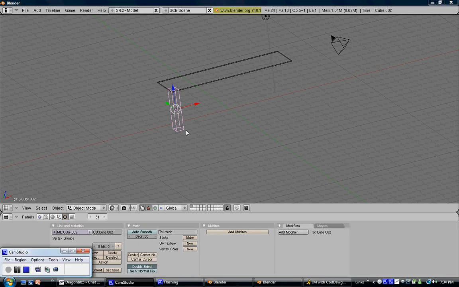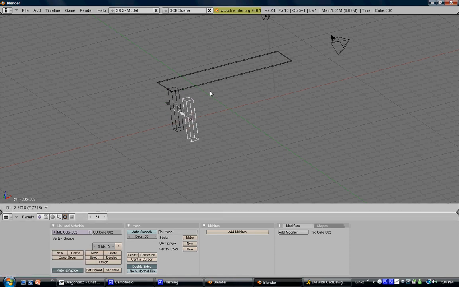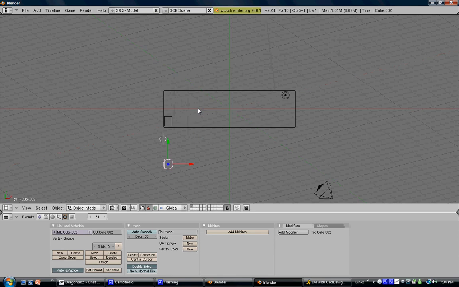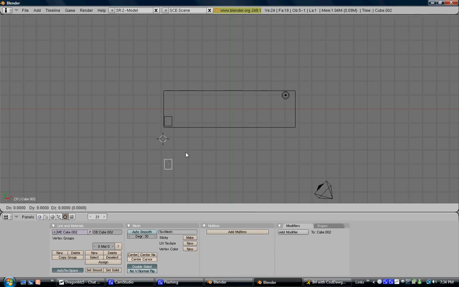It's Shift D for duplicate. Okay, so now you have another leg. So you would want to move that all the way in this corner here. And keep duplicating until you have all 4 legs right here.